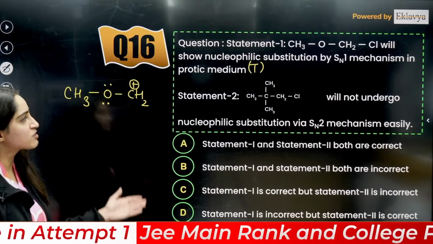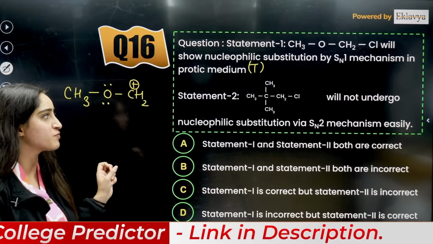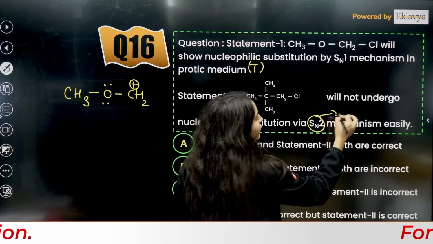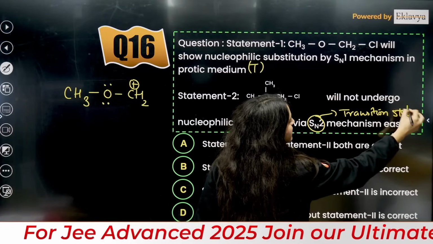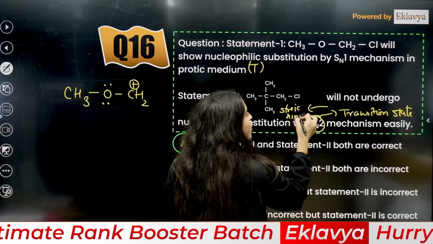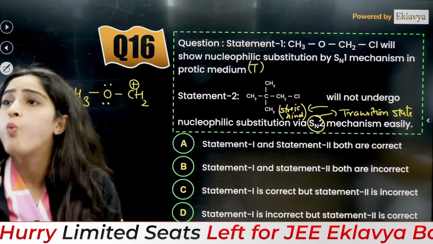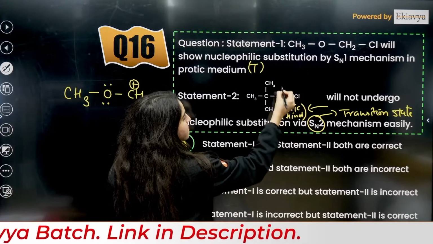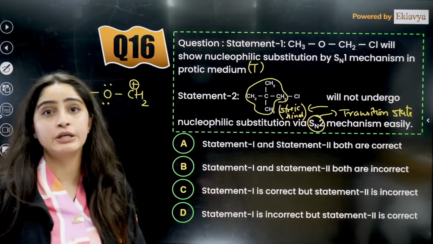Next is, CH3 will not undergo nucleophilic substitution reaction via SN2. Now, SN2 mechanism means here we are talking about a transition state, a one-step mechanism. That will be dependent on the steric hindrance. The more the steric hindrance, the more difficult it is to go via the SN2 mechanism. Because of this particular compound, it will show high steric hindrance. That is why it will not undergo SN2 mechanism.